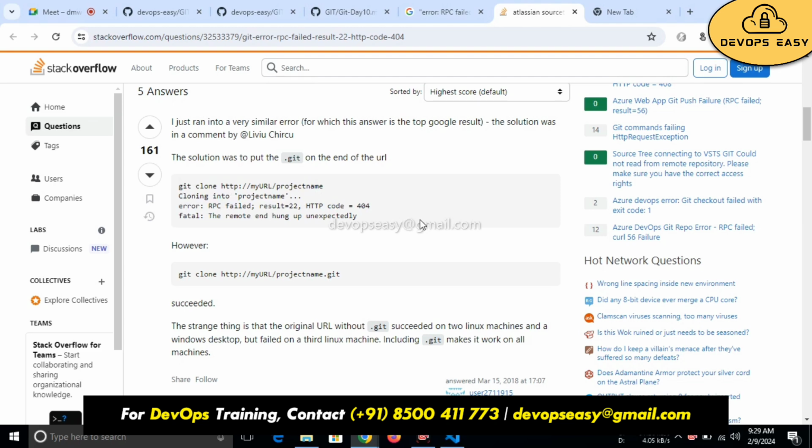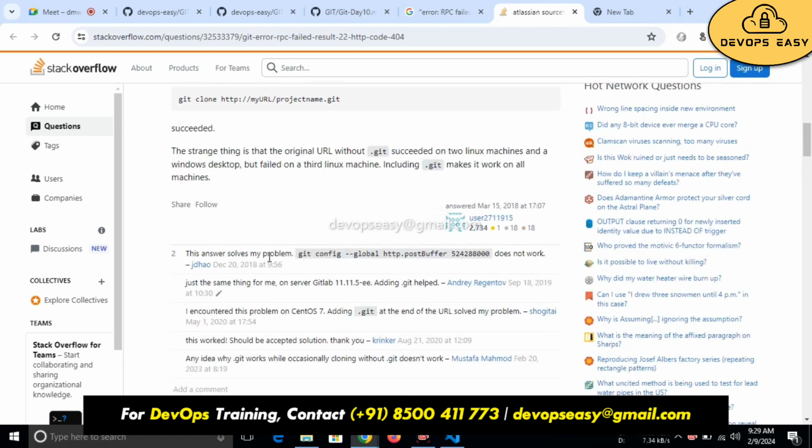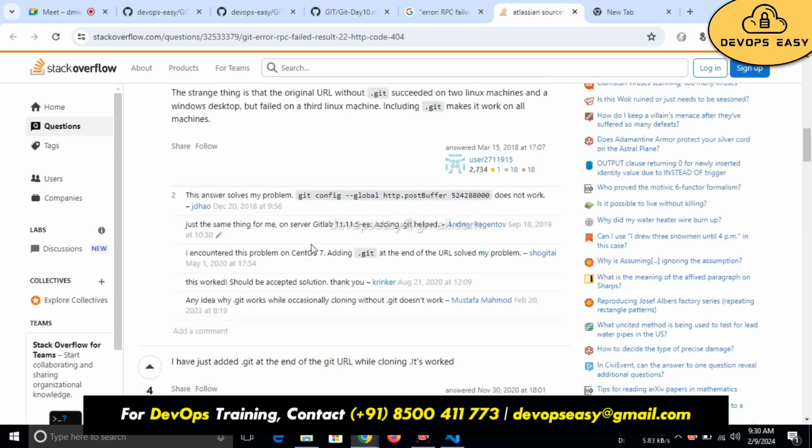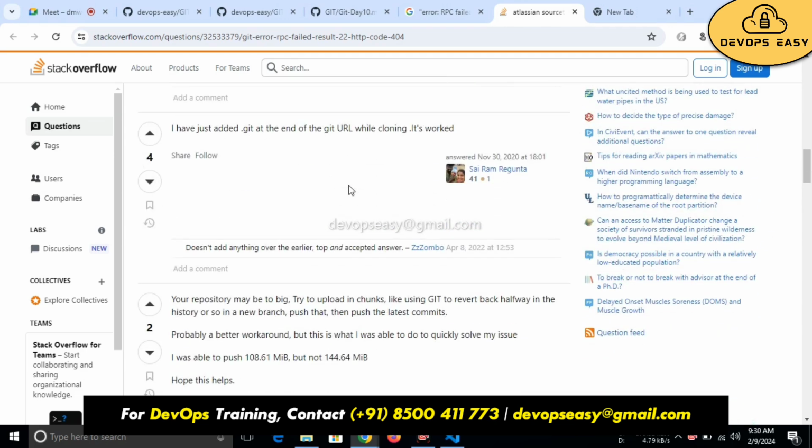You might also get this error sometimes while practicing. This answer solved my problem: git config --global http.postBuffer does not work. I just added .git at the end of the git URL while cloning, and it works.